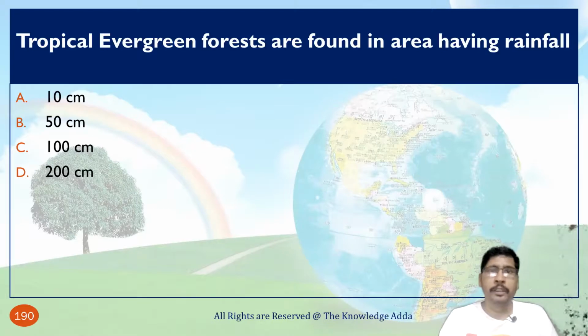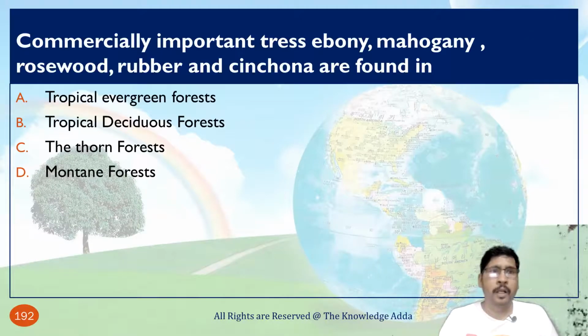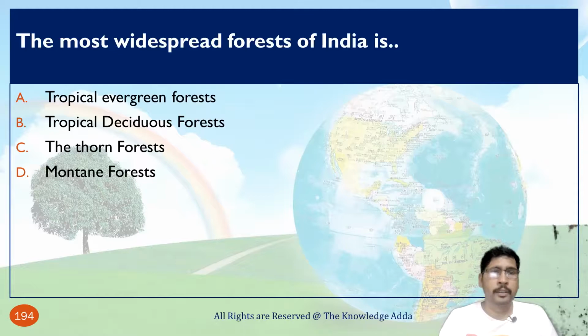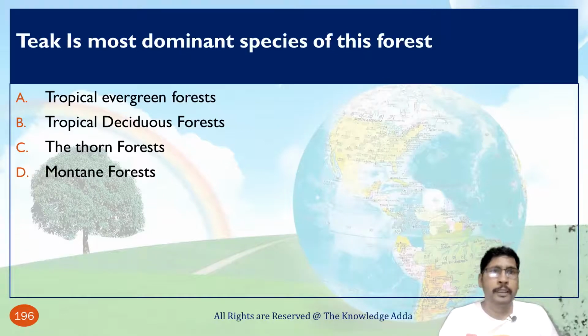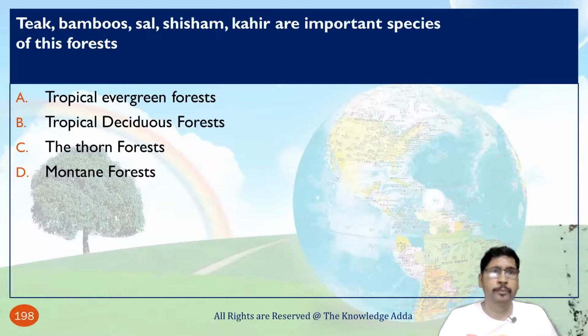Tropical evergreen forests are found in areas having rainfall of 200 centimeter. Commercially important trees, ebony, mahogany, rosewood, rubber, and cinchona are found in tropical evergreen forest. The most widespread forest of India is tropical deciduous forest. Teak is the most dominant species of this forest. For other details you can read the explanation also.